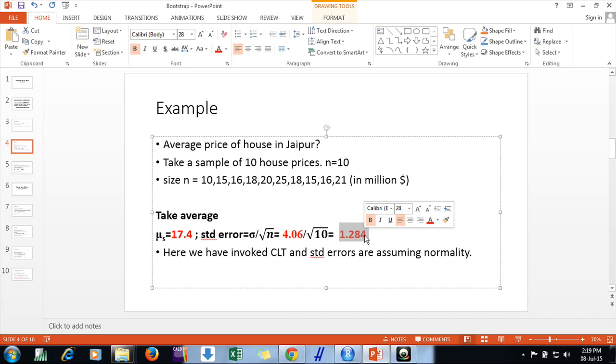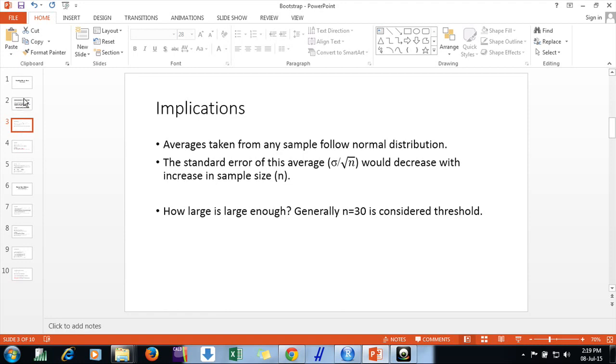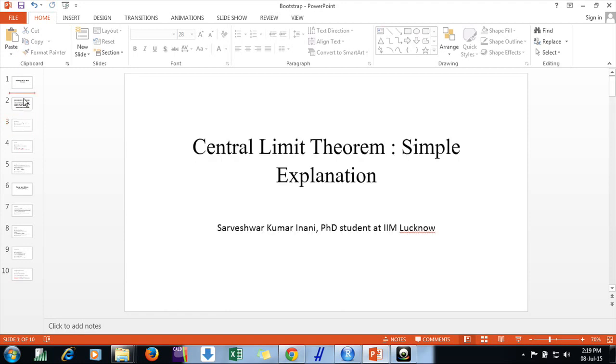So here I can say CLT is very useful. I don't need to do this exercise. Any statistic I measure that is based on a sample, it could be the mean, it could be a correlation, anything, all these variables follow a normal distribution. But the assumption is they follow CLT, that the sample statistic is invoking CLT.